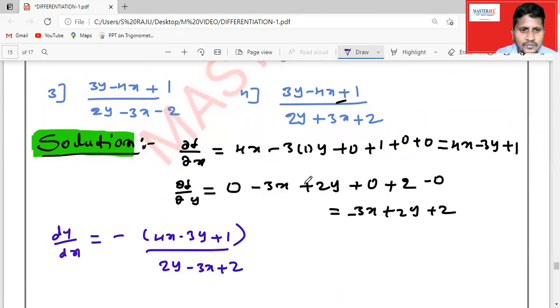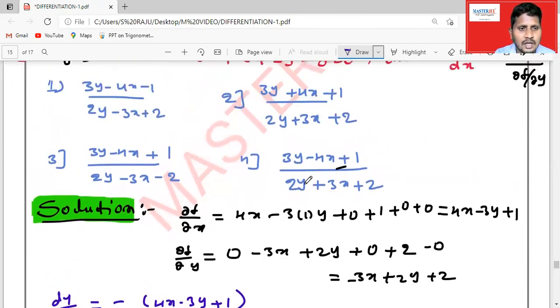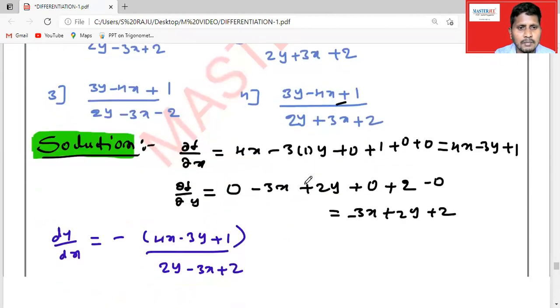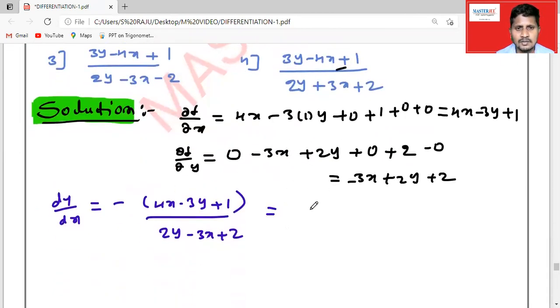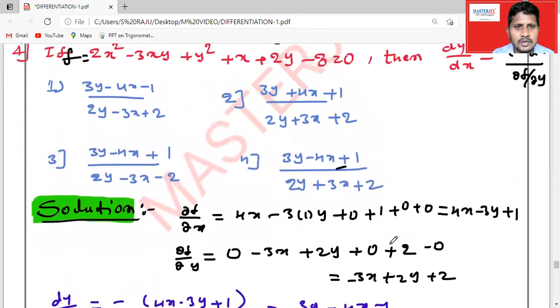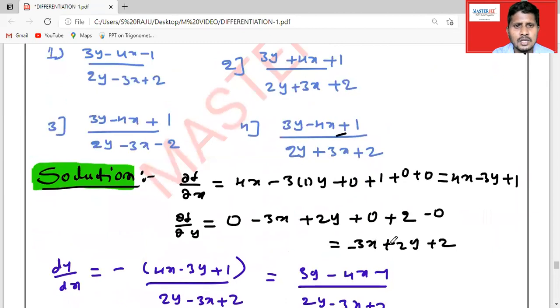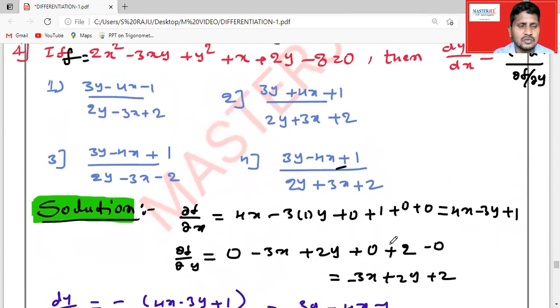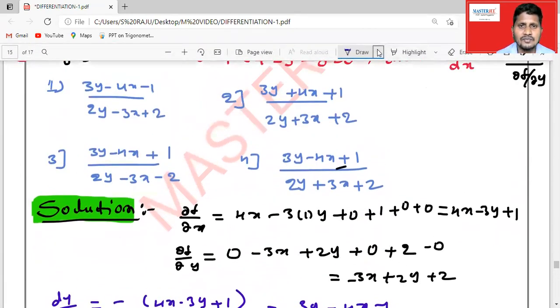So according to the options, the denominator is clearly 2y minus 3x plus 2. The numerator, when you multiply with minus, gives 3y minus 4x minus 1. So which of the options is correct here? 3y minus 4x minus 1 by 2y minus 3x plus 2, right? So the first option is the absolutely correct answer.